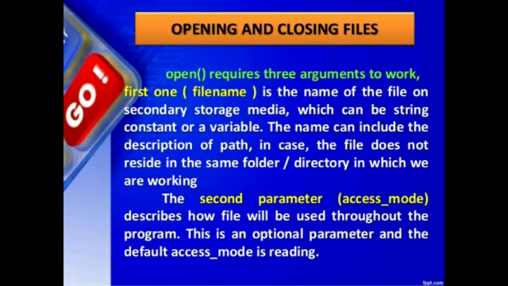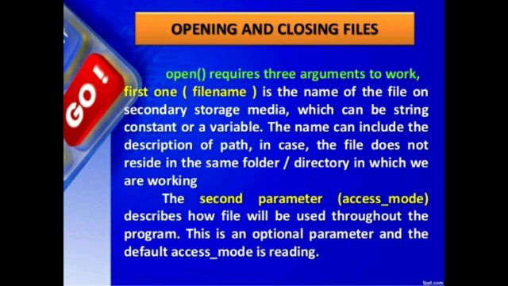Sometimes we want to read something from the file, sometimes we want to write something to the file, sometimes we want to append, that means to write at the end of the file. So you should specify the intention behind opening this file.